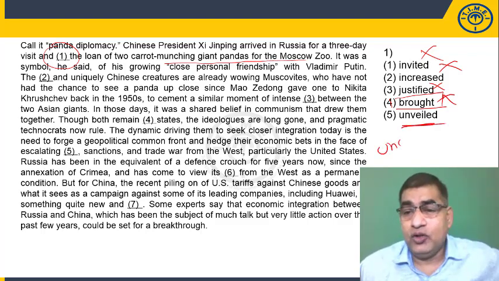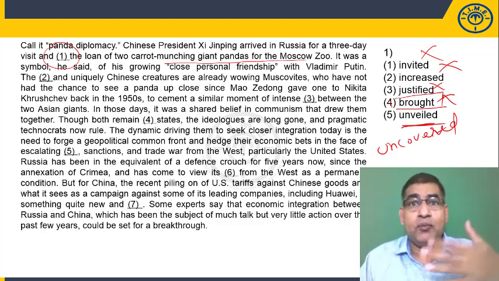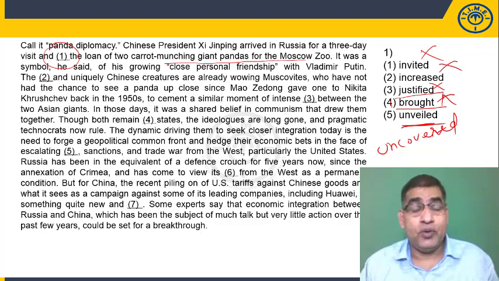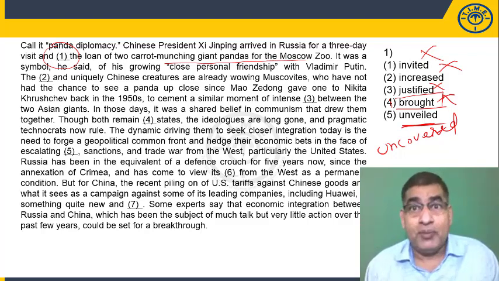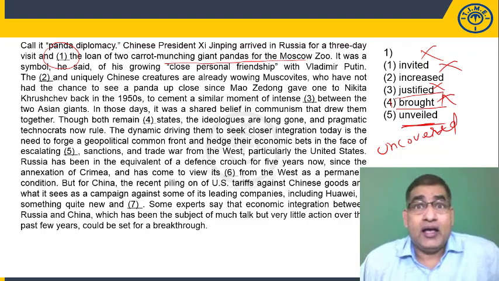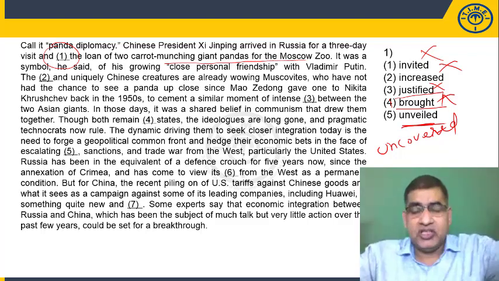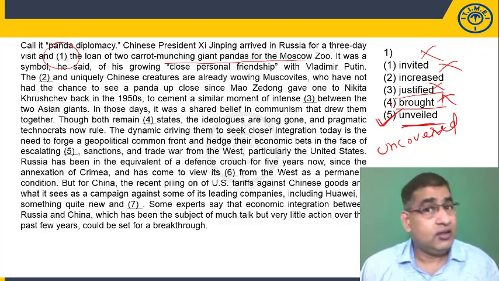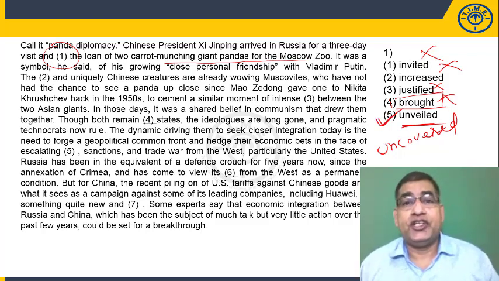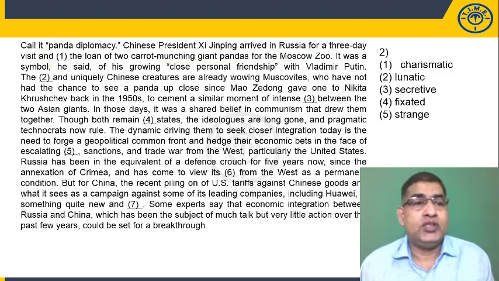Unveiled means uncovered, because it's like a ceremonial uncovering. Because it's a diplomatic gesture, in an international context, with a friendly relationship between two countries, we can use highly formal language. So ceremonial uncovering makes sense. Unveiled the loan means it's like ceremoniously he gifted those two pandas to Russia. So unveiled does make sense, which means for the first blank the correct word is unveiled, with which we now move to the second.